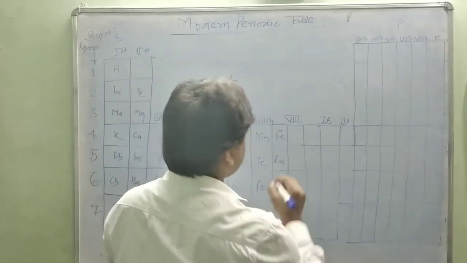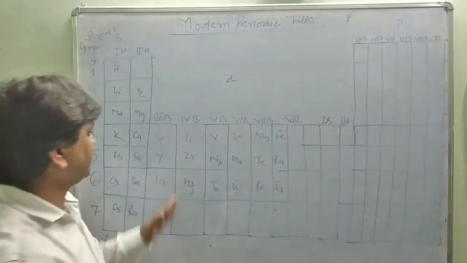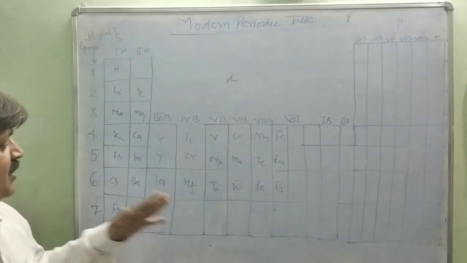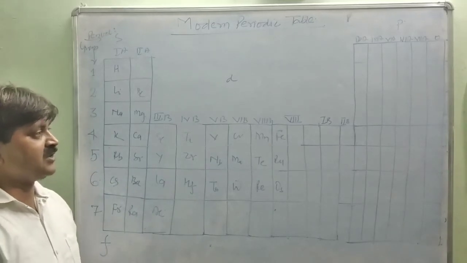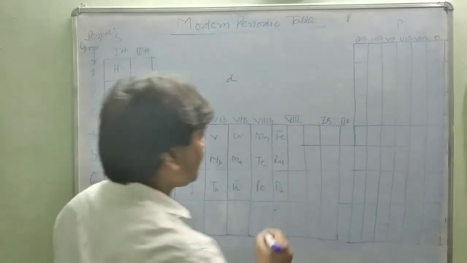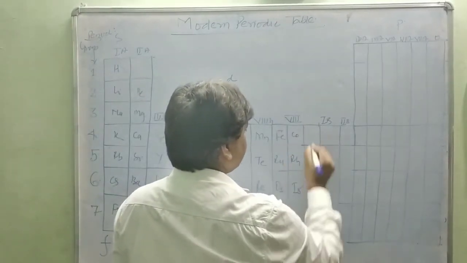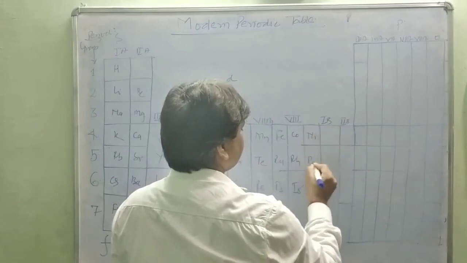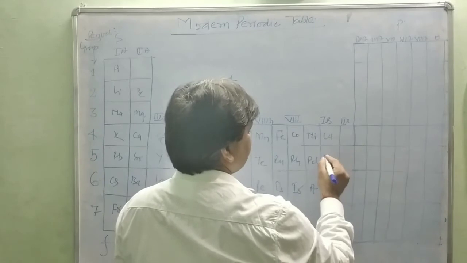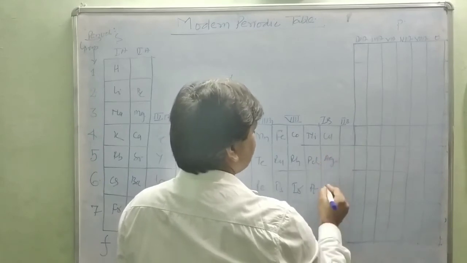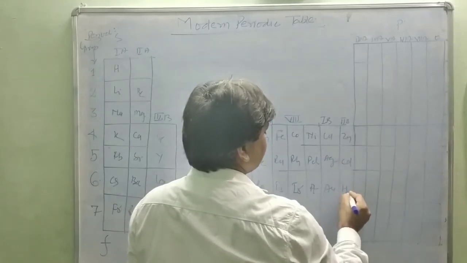Cobalt, rhodium, iridium, nickel, palladium, platinum. This is copper, first group, first B, copper, silver, gold, zinc, cadmium, and mercury.